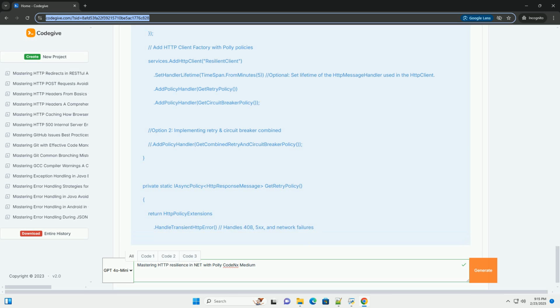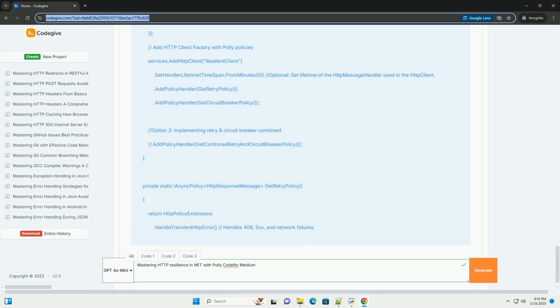In this example, we're returning a 200 OK response with a message indicating that the service is unavailable. OnFallbackAsync: a delegate that's executed when the fallback is triggered. Use this to log the event or perform other cleanup actions. To use the fallback policy, add it to the HttpClient configuration.